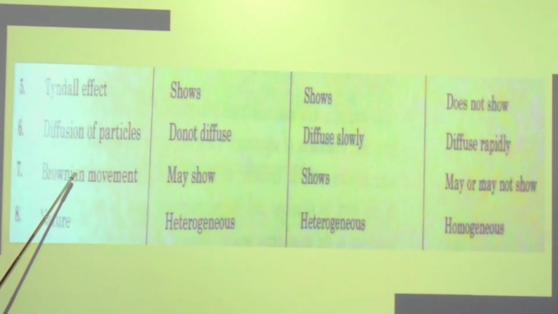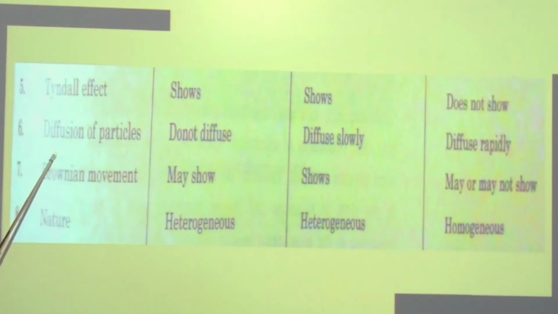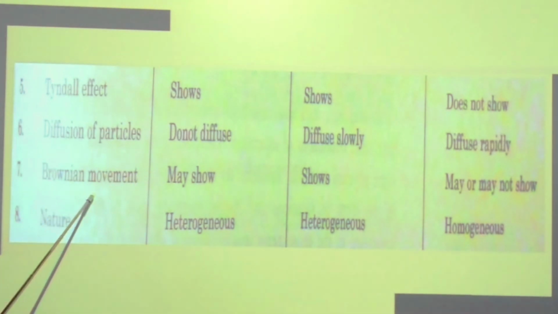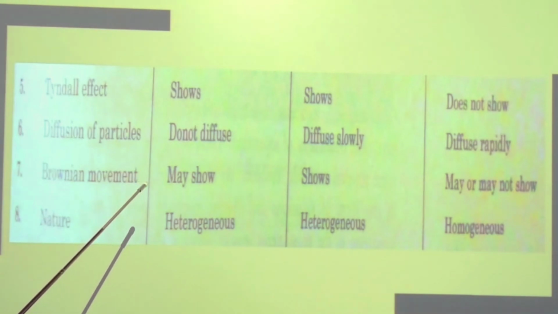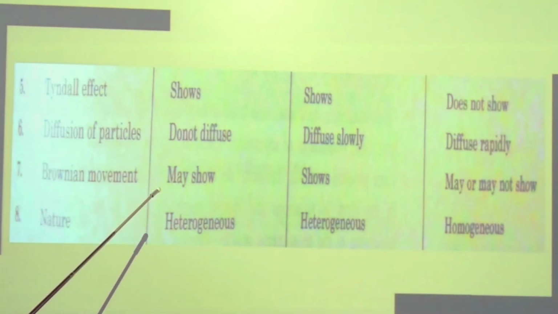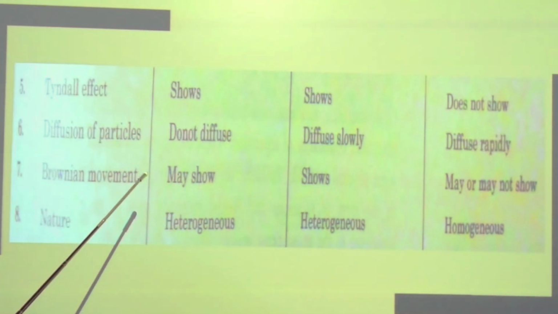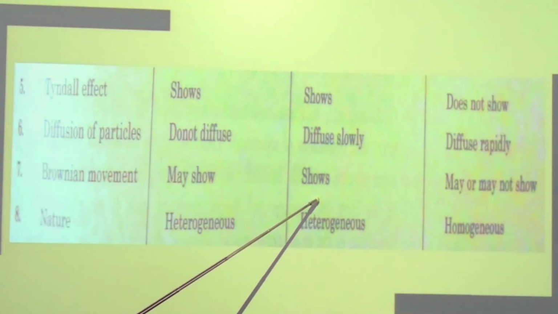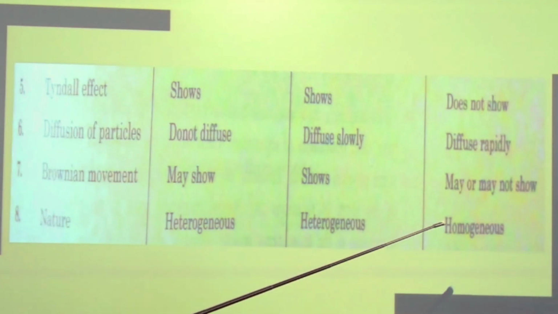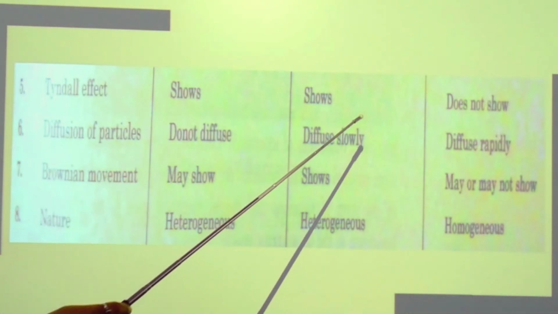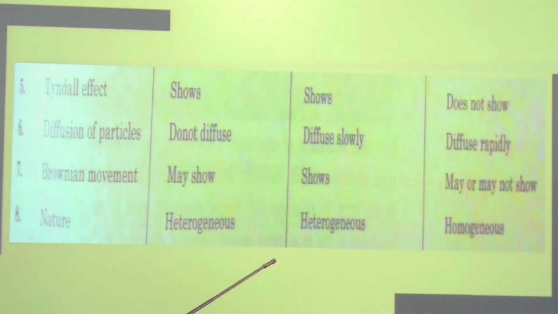Now Brownian movement. Here Brownian is a scientist's name. What is the definition of Brownian movement? Continuous zigzag motion of particles. Suspension may show Brownian movement, colloidal shows Brownian movement, and solution may or may not show Brownian movement. It means Tyndall effect and Brownian movement are the tests of colloidal particles.